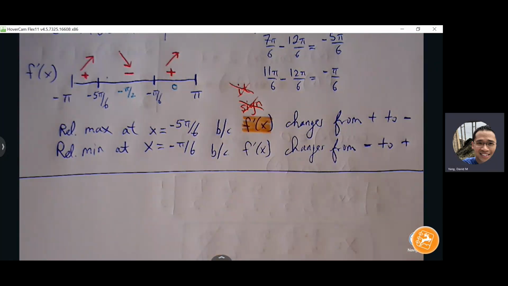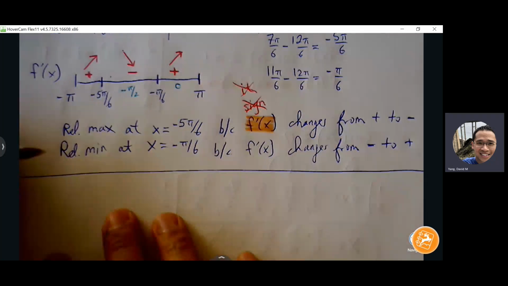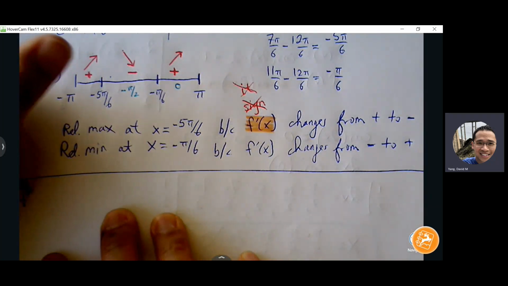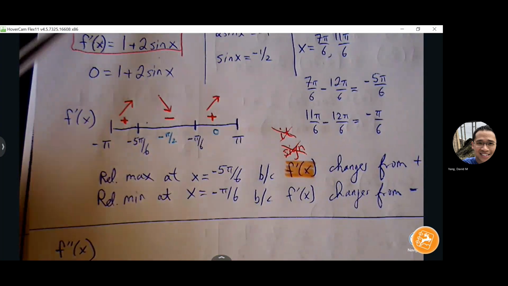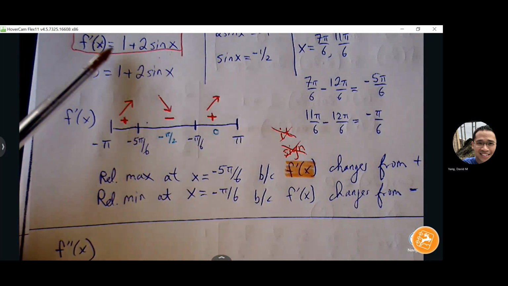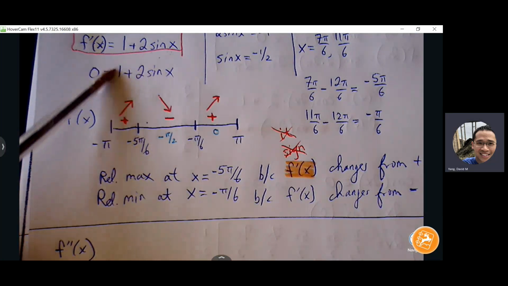Okay, we'll worry about the sketching of the graph later. All right, let's move on to gathering information about concavity and points of inflection. So let's move on to our second derivative function. Okay, so here's my f prime. So let's go one derivative further down.